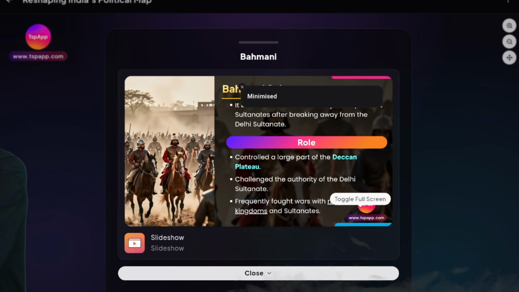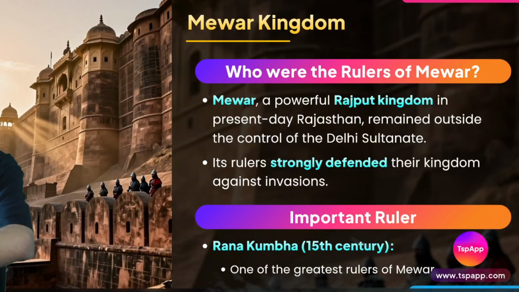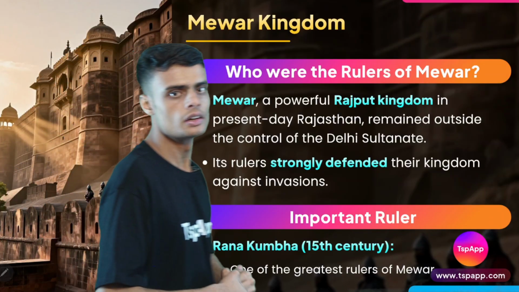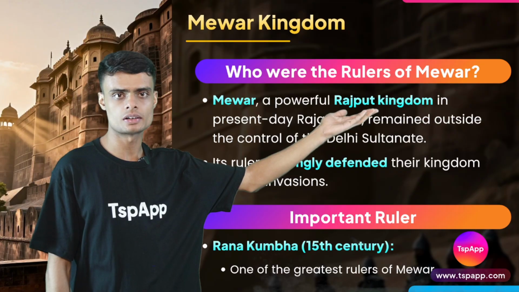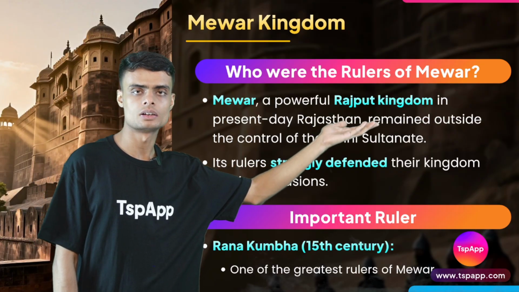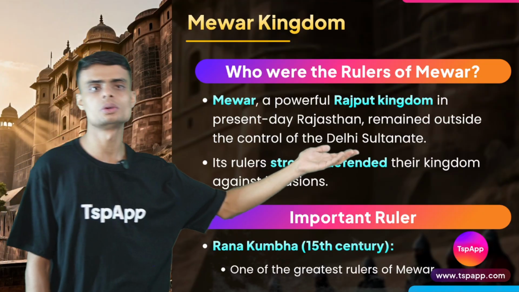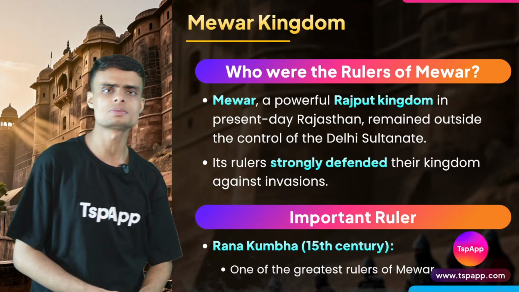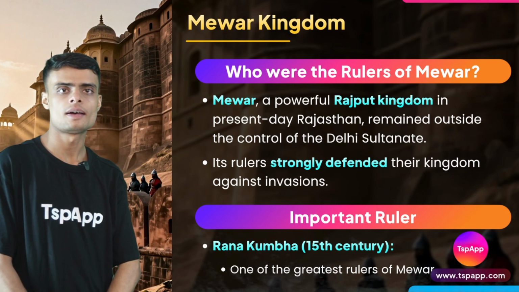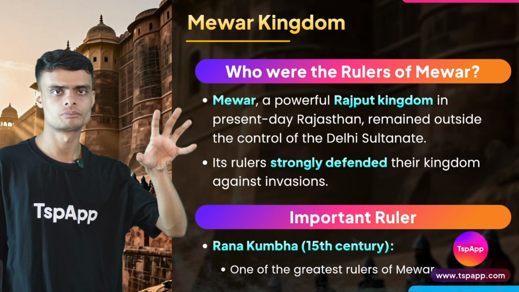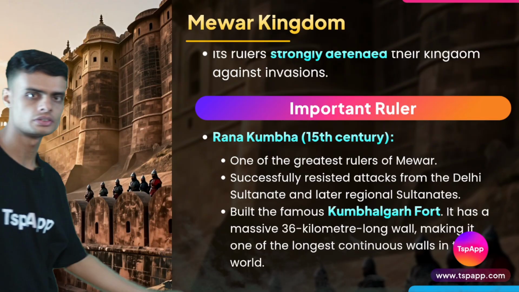Now we will come to the fifth kingdom that would resist the attack of the Delhi Sultans, the invaders: the rulers of Mewar. Mewar is a region in Rajasthan. Mewar, a powerful Rajput kingdom in present-day Rajasthan, remained outside the control of the Delhi Sultanate. Rajputs are mainly Kshatriyas, and they mainly ruled over the area of Rajasthan. Among important rulers, we have Rana Kumbha, a very famous ruler of the 15th century.